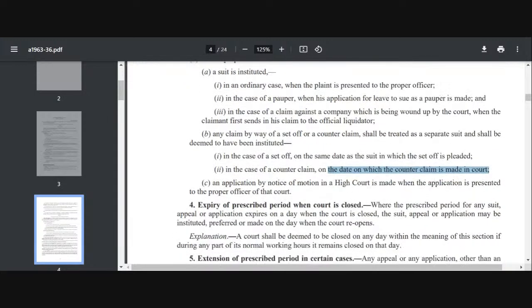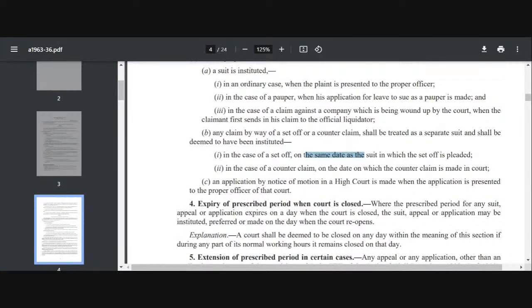Just read. In case of set off, on the same date as the suit in which the set off is pleaded. सोचो आपका set off करने का डेट एक लिमिटेशन, these two are treated as separate suits. मुझे सेट ऑफ करना है आज, मैंने अपना सूट इंस्टीट्यूट करा है ऑन 1 जनवरी, राइट? सेट ऑफ का भी डेट उसी दिन माना जाएगा. That set off is also claimed on 1 January, not on the date maybe I have claimed my set off later. I claimed set off, say for example limitation period था मेरा 1 February, okay, to institute the suit.